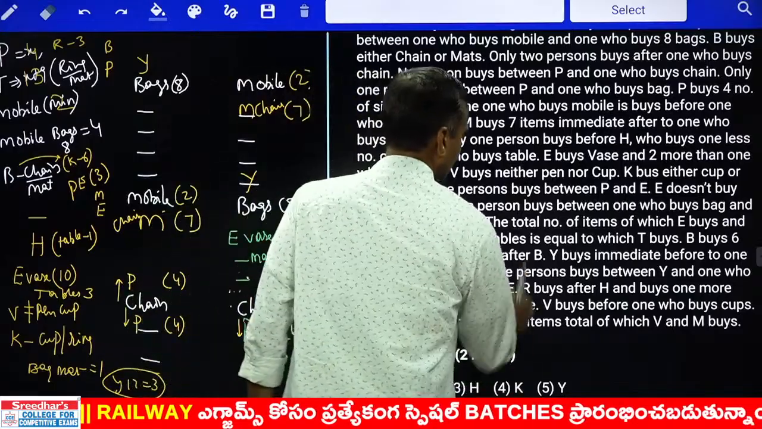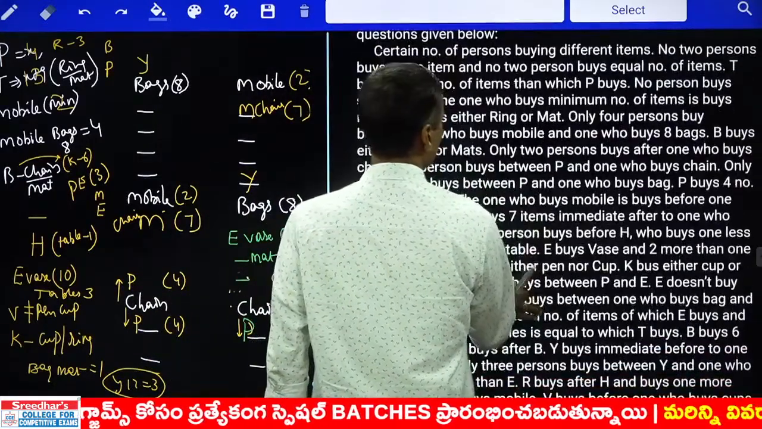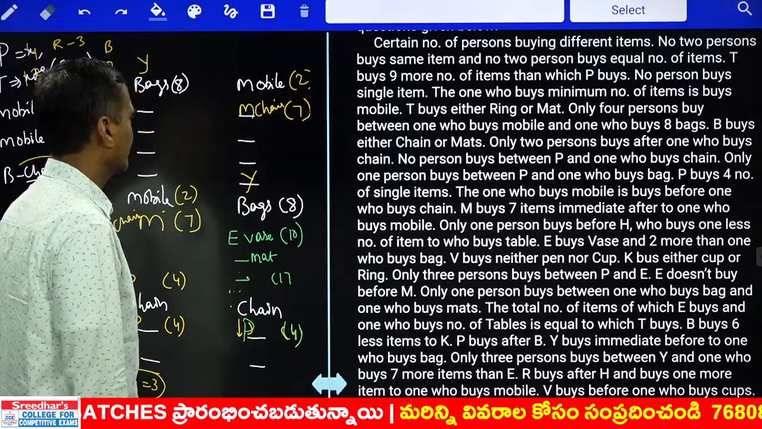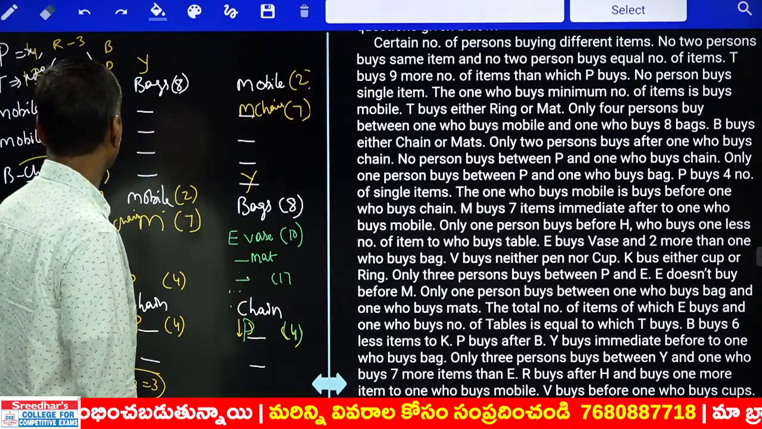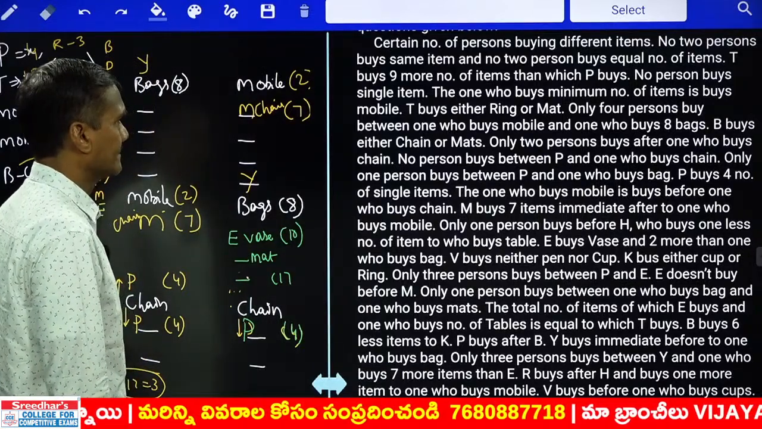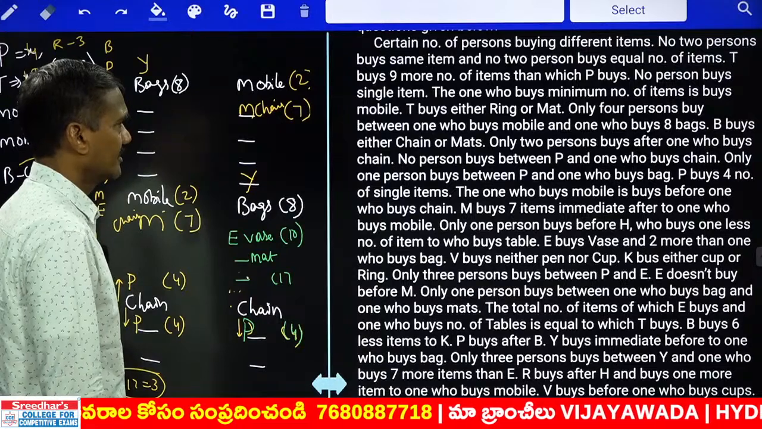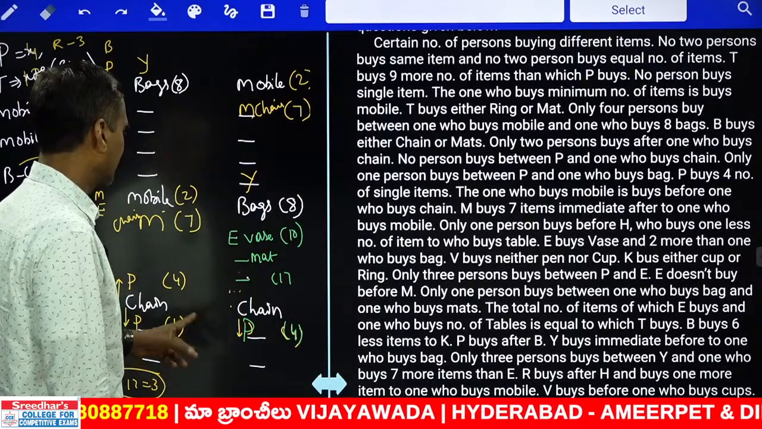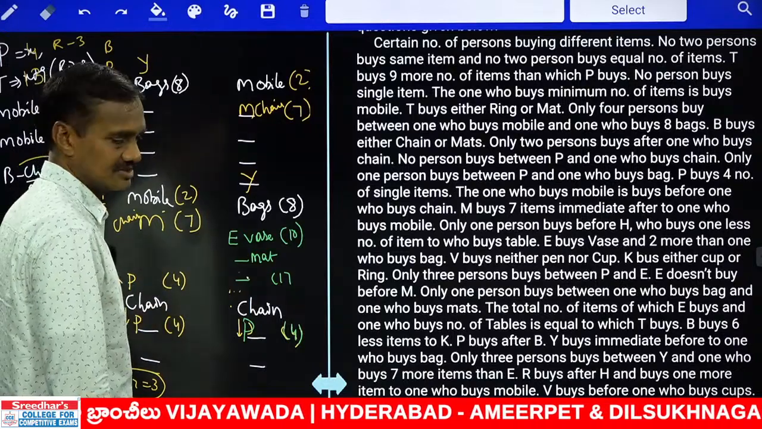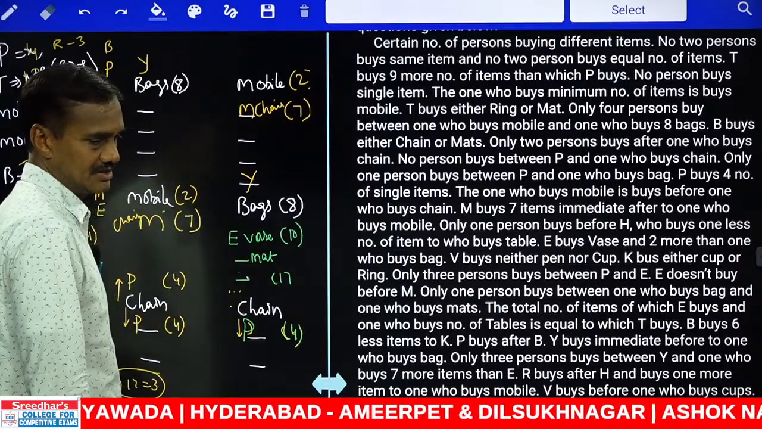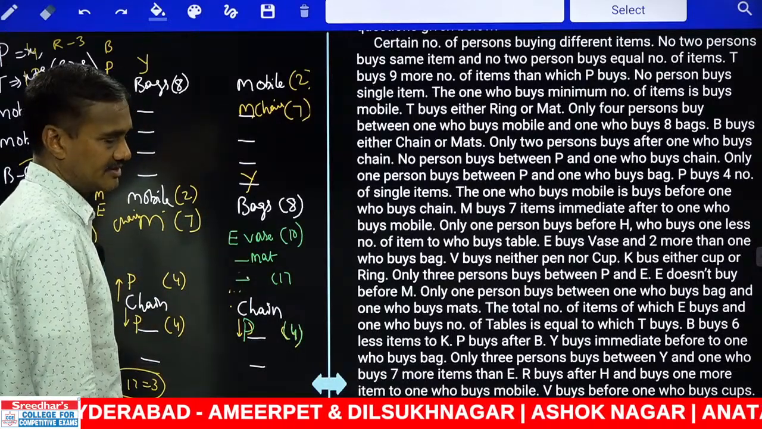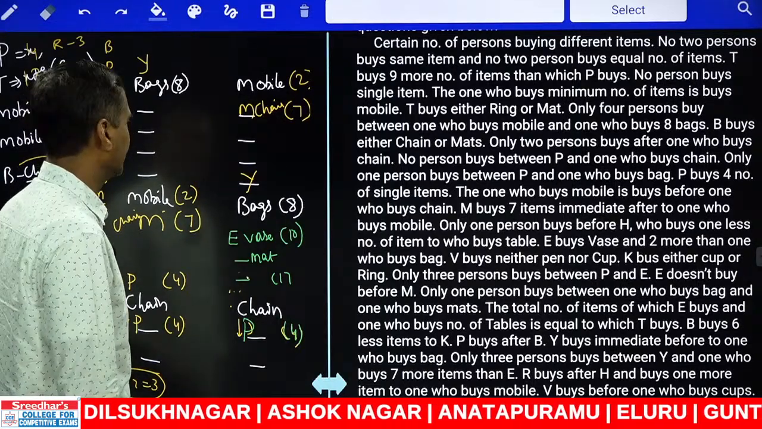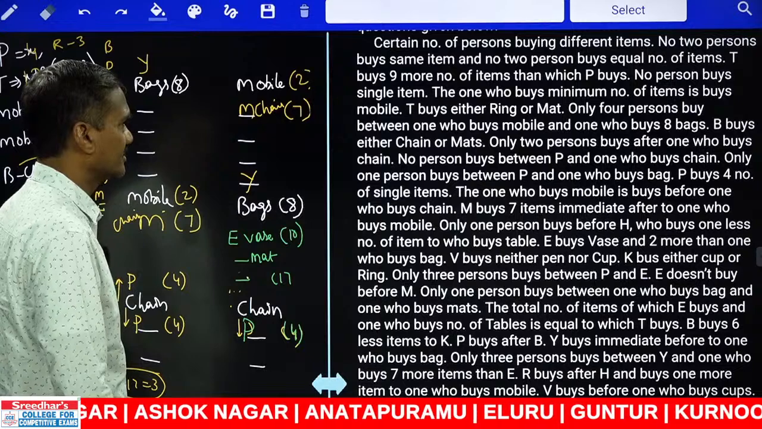మనం ఒక్కసారి కండిషన్ చెక్ చేద్దాం. Certain number. No 2 persons buy the same. T buys 9 more than P, and no person buys single item. Minimum is mobile. T is either ring or mat. Ring మనం ఇంకా డిస్కస్ చేయాలి. And at the same time, there are only 4 persons between mobile and 8. Mobile ki 8 ki మధ్యలో there are 4.